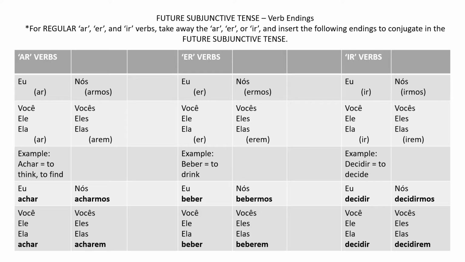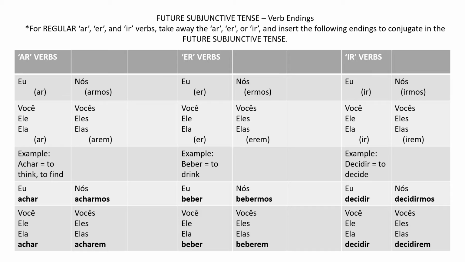Now we're using future subjunctive. These are things that, if they happen, when they happen, in the future. It may or may not happen, but if and when it does, potentially, then we use future subjunctive. So here's a chart for regular AR, ER, and IR verbs and their endings.